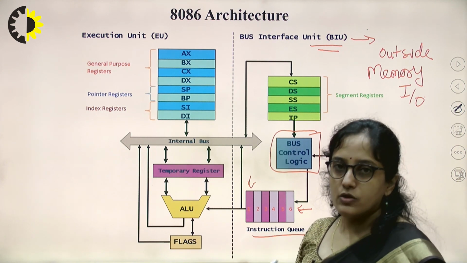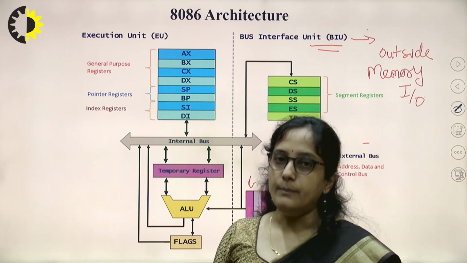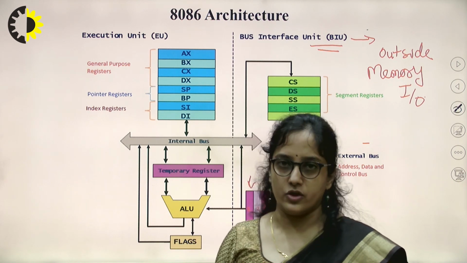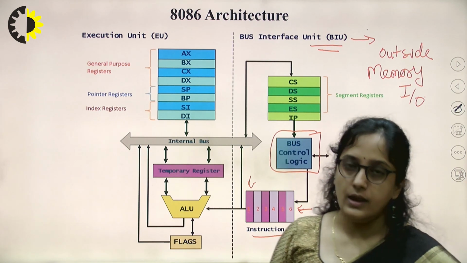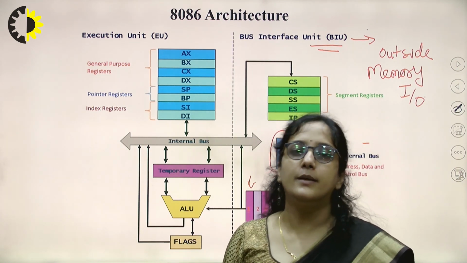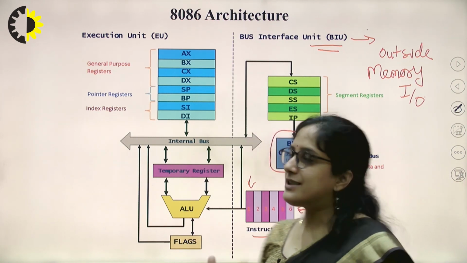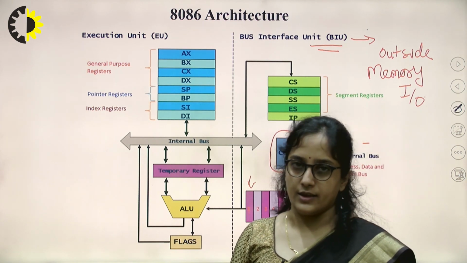While the execution unit is performing the execution, at the same time the bus interface unit is fetching another instruction. So we can say parallel processing is done, and this parallel processing or pipelining helps to speed up the working of the 8086 architecture. We will see the detail about the 8086 architecture in the next lecture. Thank you.